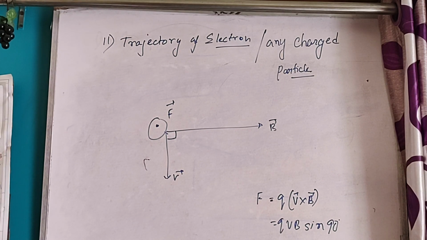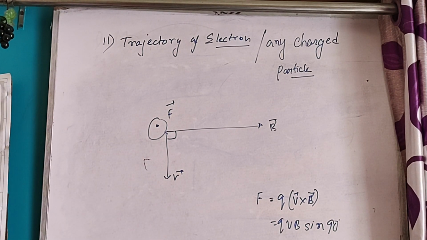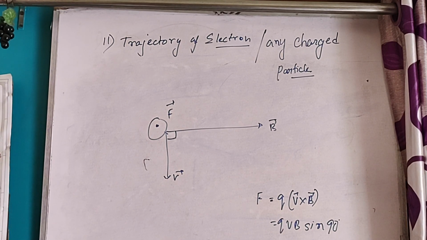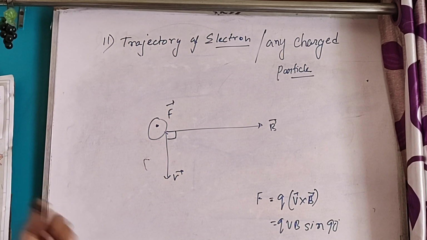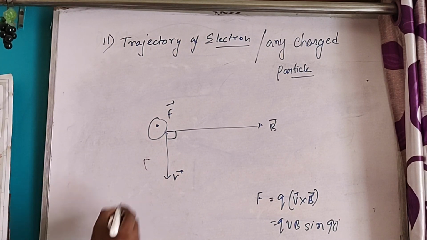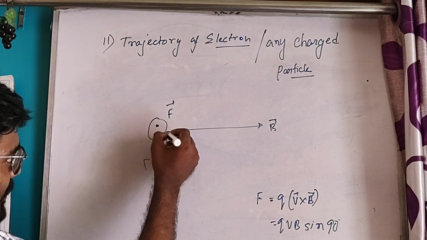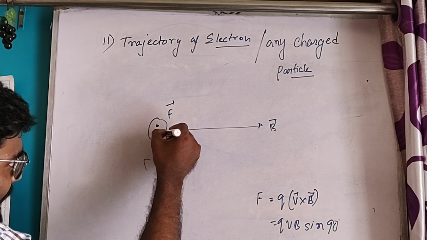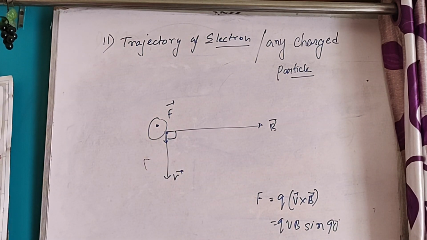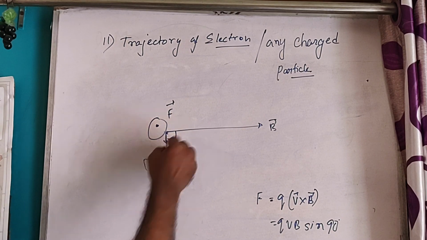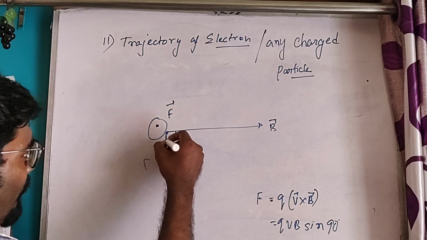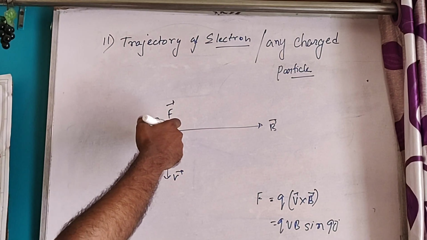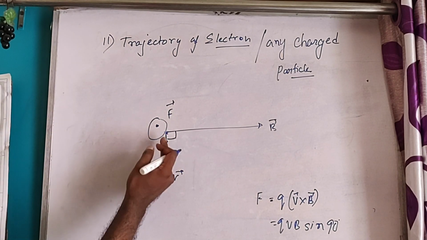Now, what will be the trajectory of the electron? Think in 3D format. The electron or the charged particle moves in this direction. When the charged particle comes to this point, the direction of the force will be outward to the plane.